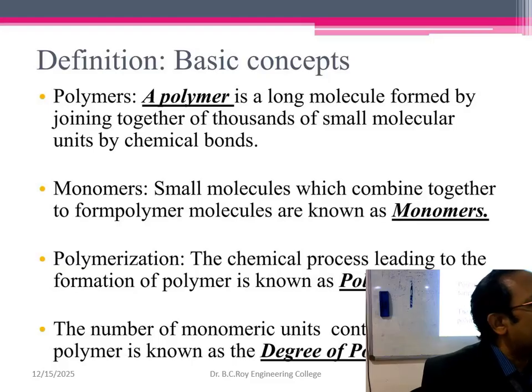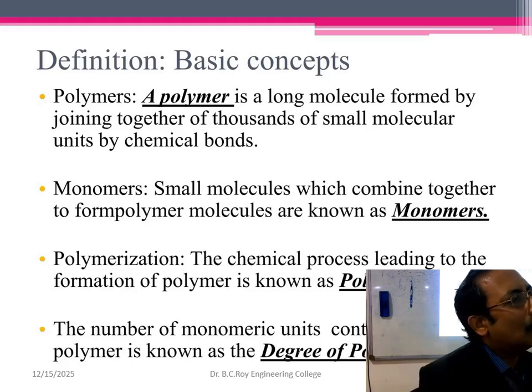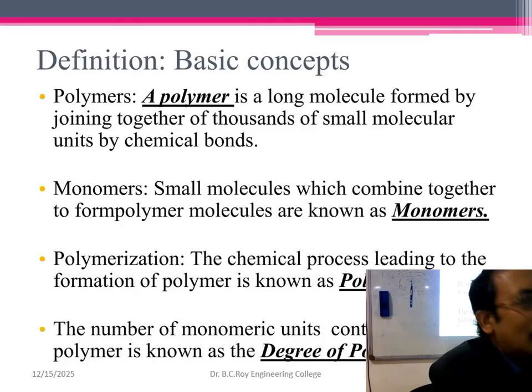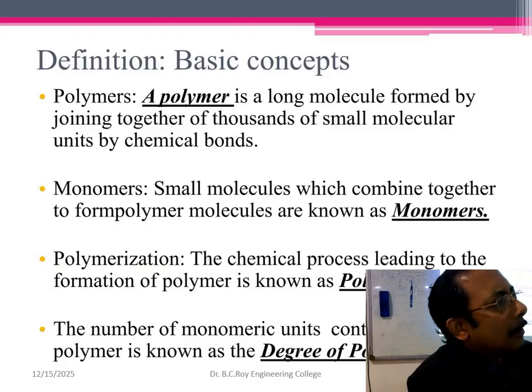Sometimes you can have a random arrangement: AA, then B, then AA, then BBB. So it's a random one, called a random copolymer. Sometimes we can have a number of monomer units clustered together, called a block. So block A, block B, block A, block B. That is called a block polymer. So these are the different types of such polymer.